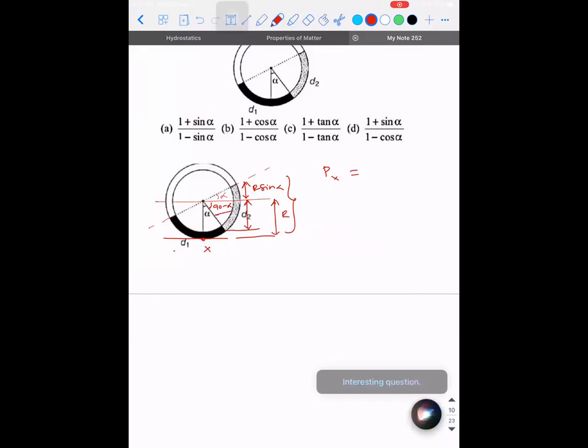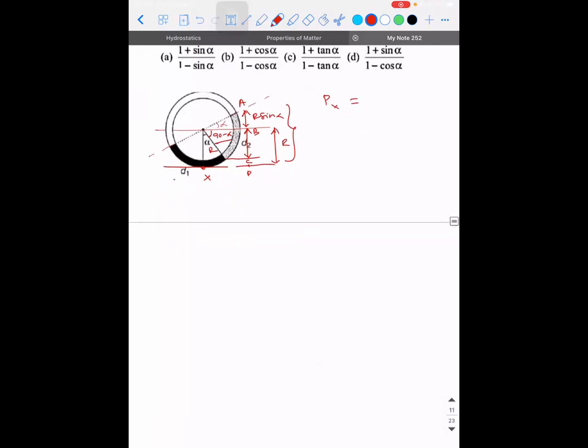Interesting question. So there is 90 minus alpha, means if this is R, how much will this distance be? If this is AB, if I take this as C and this distance as D, what is the distance BC is what I'm asking. This is 90 minus alpha, this is R. What is the distance BC? BC divided by R is how much? Sin 90 minus alpha, that is nothing but cos alpha. So BC will be equal to R cos alpha.